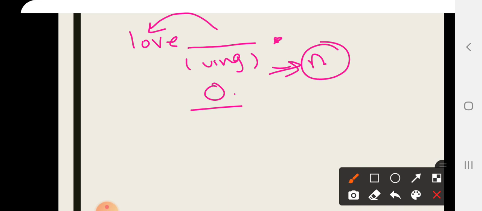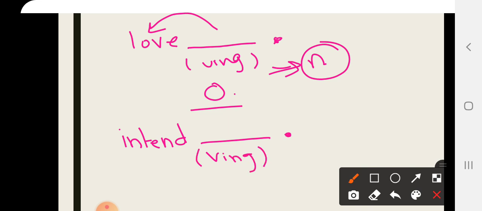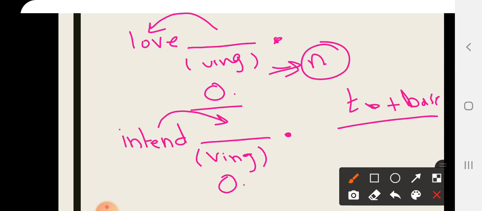For example, if I have the verb intend, and the space is followed by a full stop, I have to write a gerund or verb ing because intend needs an object. Can to plus infinitive or the base verb act as an object?